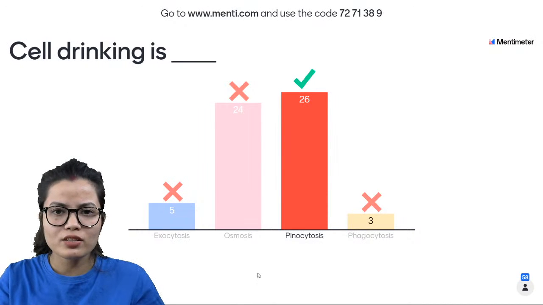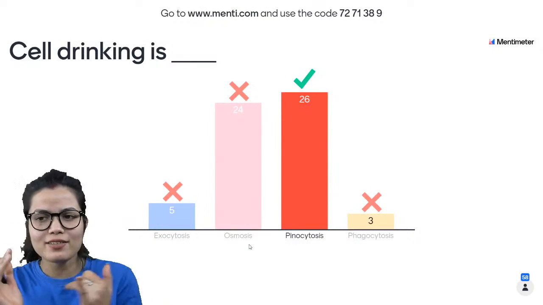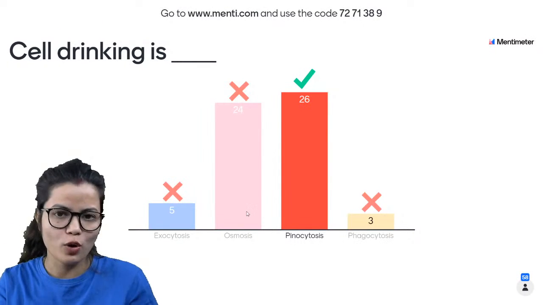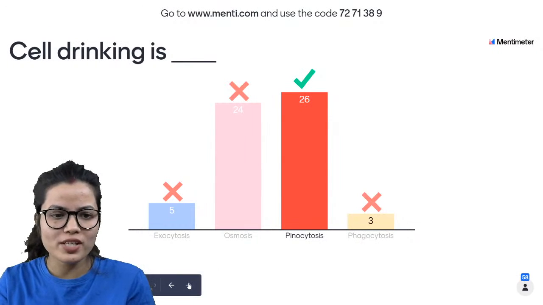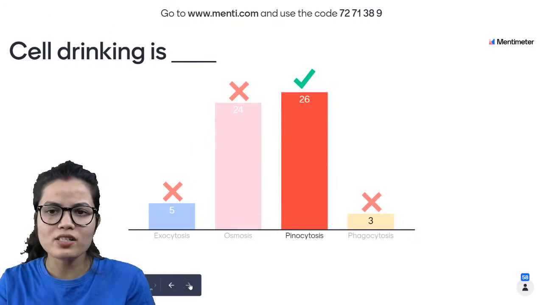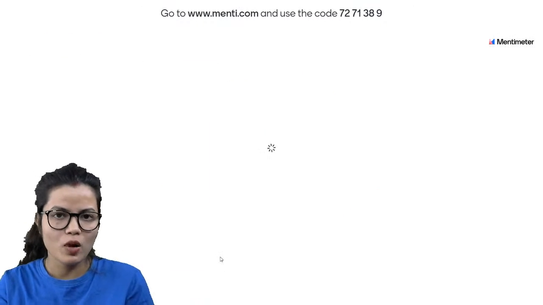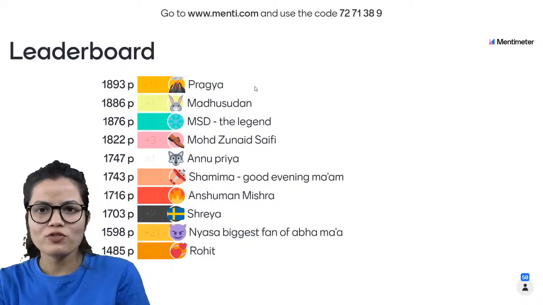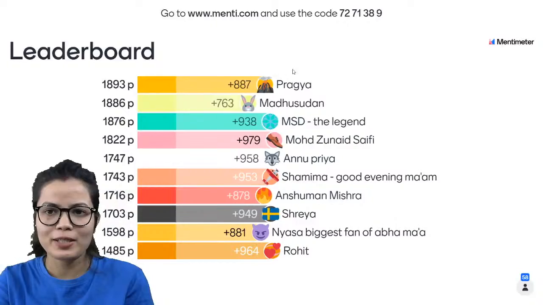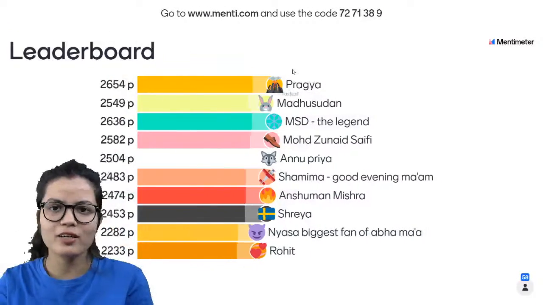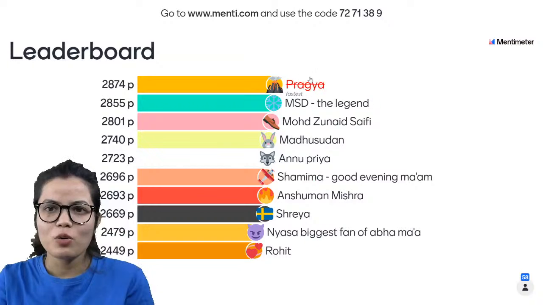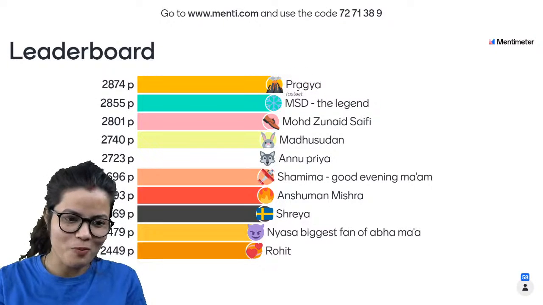Anushka, we are doing questions from Cell, Tissues and Why Do We Fall Ill. Okay, moving to the next question. Just refresh it once, Suman. Who is on the top of the leaderboard? Okay, fine. Who is leading the leaderboard? Thank you, Nayasa. Thanks a ton, dear. Okay, so Pragya is on the top of the leaderboard.